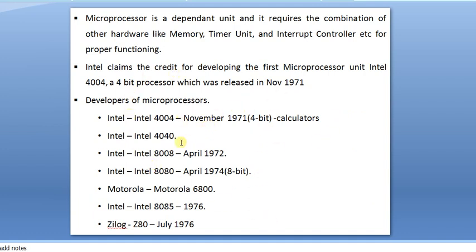First 4004, 4040, 8008, 8080, the first 8-bit processor. Next Motorola has come into the picture. 8085 is a famous one. Later on 86, next one is 88. Next 186, 286, 386, 486, 586, which we are calling a Pentium. During this period, Zilog came in July 1976. These are the Intel, Zilog and Motorola processors, which are performing microprocessor operations.